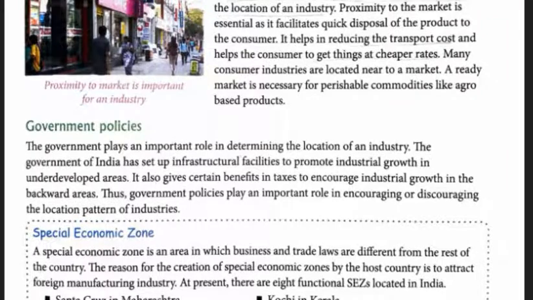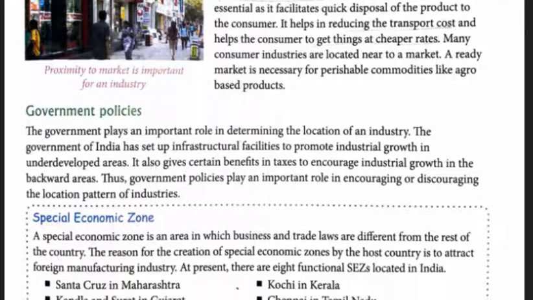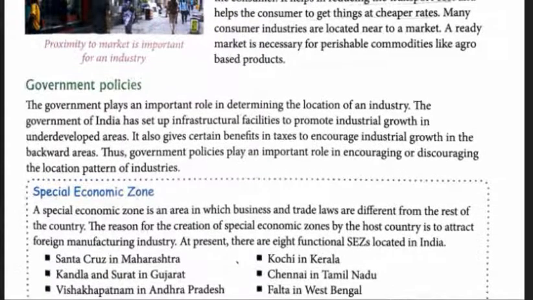Last point is the government policies. The government plays an important role in determining the location of an industry. The government of India has set up infrastructural facilities to promote industrial growth in underdeveloped areas. So the areas which are not developed enough, the government has taken some initiative to develop those areas.